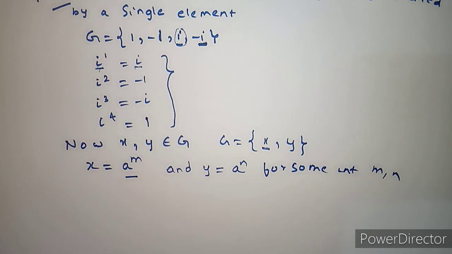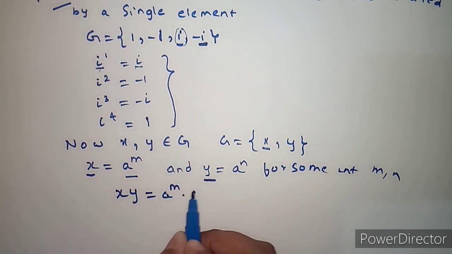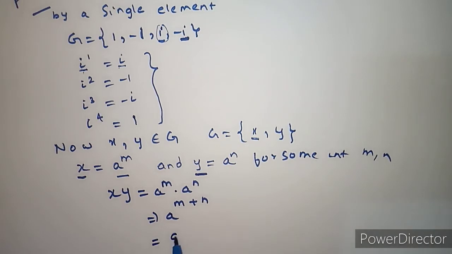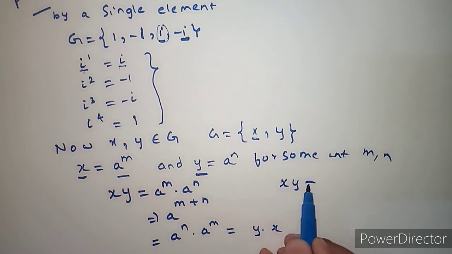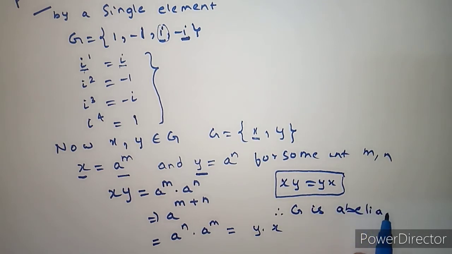For the group to be commutative, x dot y should be equal to y dot x, right? Now take the product x into y. x is a power m, y is a power n. a power m into a power n, if the bases are the same, the powers can be added: a power m plus n. Now split this: a power n into a power m, we can write, right? Now a power n is y, a power m is x. So we have got xy is equal to yx. So this group is satisfying the commutative law. So G is abelian. The cyclic group G is abelian. So we have proved this.